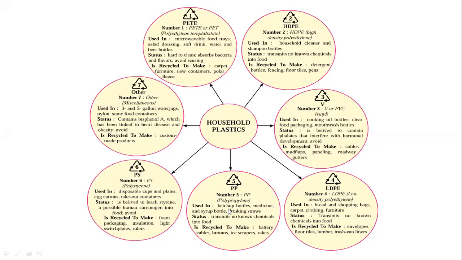Then I'm coming to polypropylene. This mark we can find on ketchup bottles, medicine and syrup bottles, whatever bottles are made with this plastic, then drinking straws. And what is the status? No known chemicals into food, so these can also be reused. When recycled, they are used to make battery cables, brooms. All the brooms are prepared using this when it is recycled. Then ice scrapers, rakes.